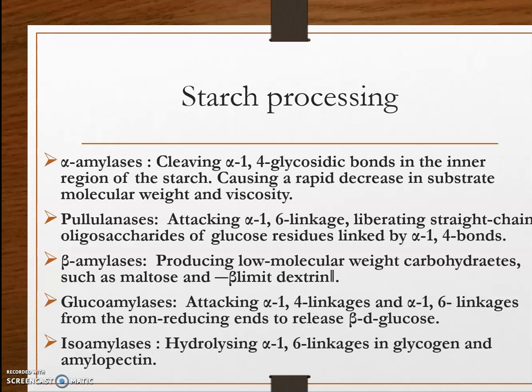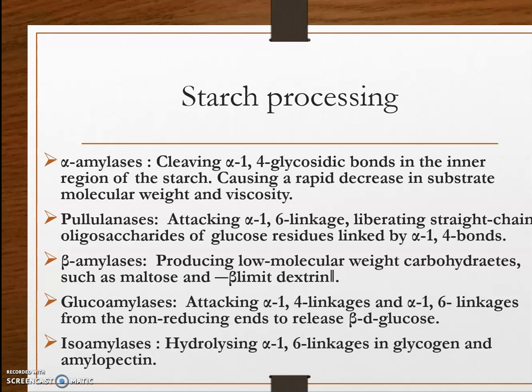The pullulanase is divided into type 1 and type 2. Type 1 exclusively hydrolyzes the alpha 1,6 linkage and produces branched dextrins. Type 2 hydrolyzes both alpha 1,4 and alpha 1,6 linkages and mainly produces maltose and maltotriose.